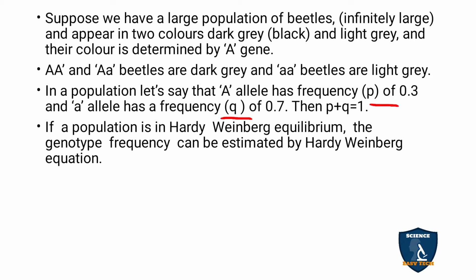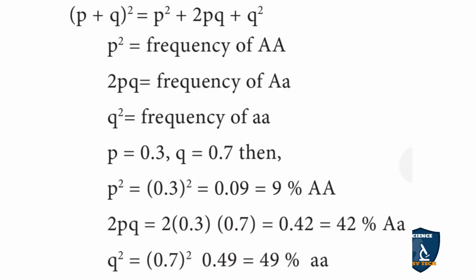So p plus q is equal to 1, that is 0.3 plus 0.7. If you add them, you will get 1. If a population is in the Hardy-Weinberg equilibrium, the genotypic frequency can be estimated by the Hardy-Weinberg equation. So in a population in Hardy-Weinberg equilibrium, you can determine the genotypic frequency using the Hardy-Weinberg equation. This equation you have come across in your algebra.